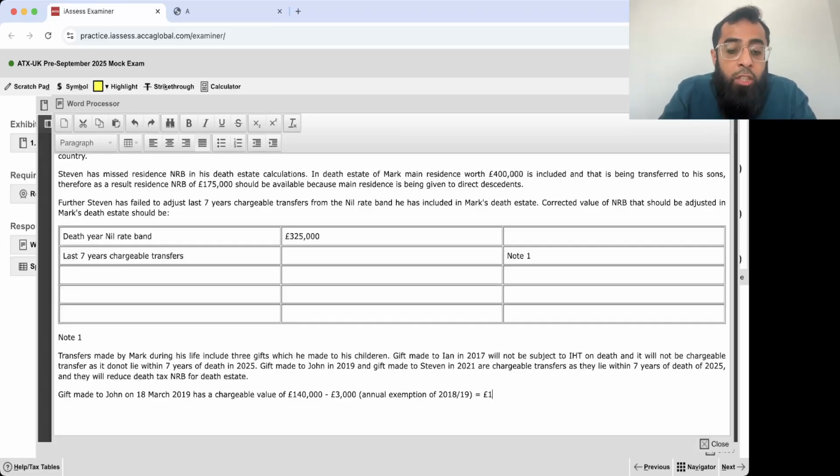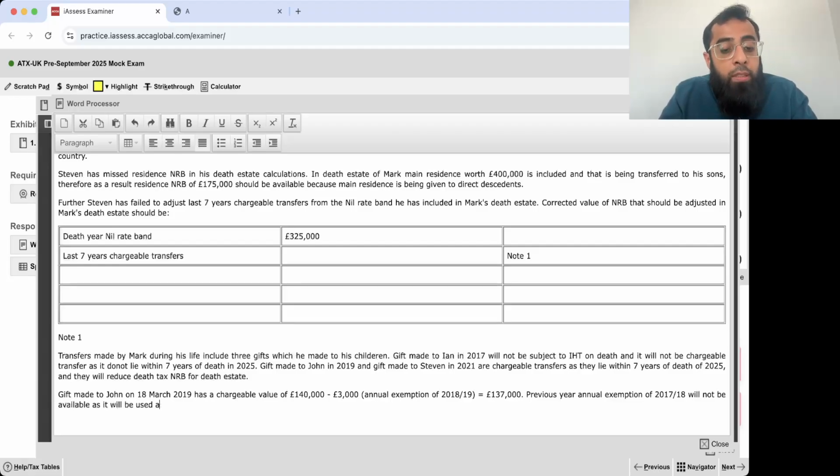So it has a chargeable value of 137,000. The previous year annual exemption of 2017-18 will not be available as it was used against the gift to IN. See, even though the gift to IN is not chargeable for death tax, it still uses the nil rate band.